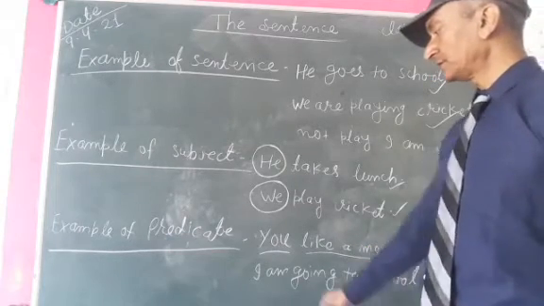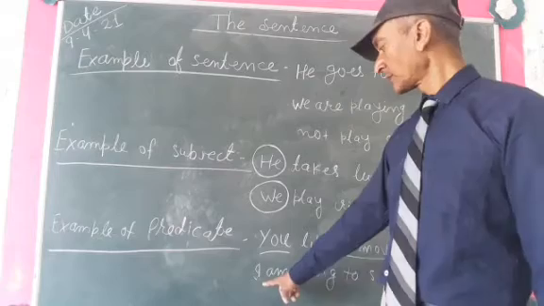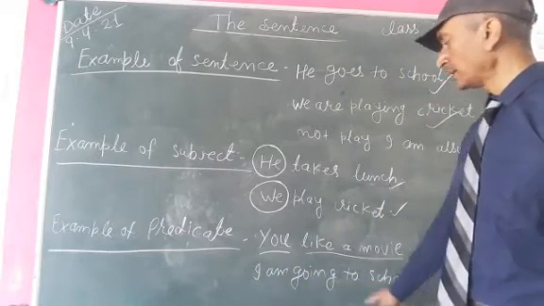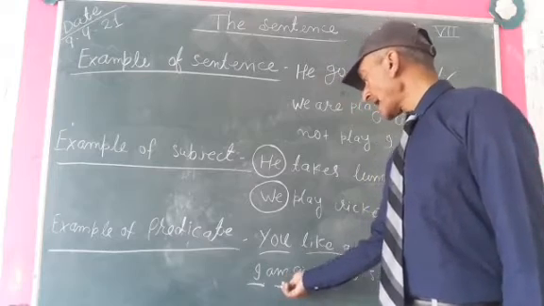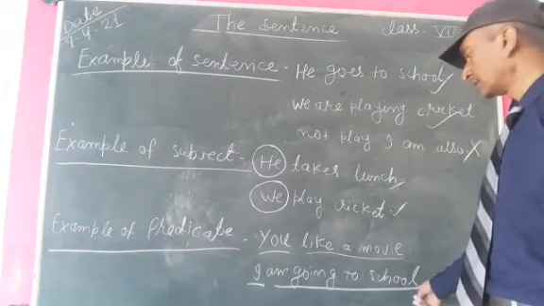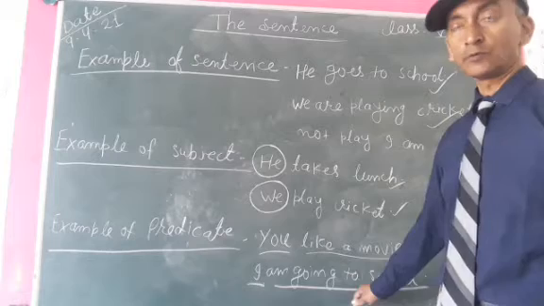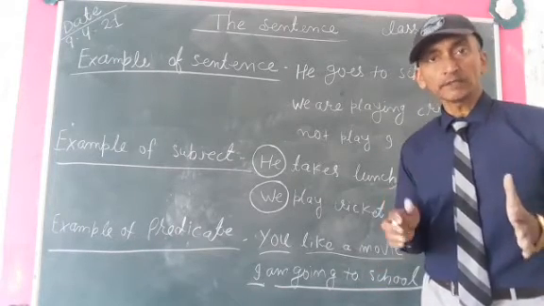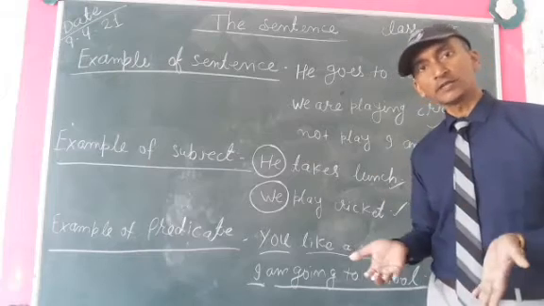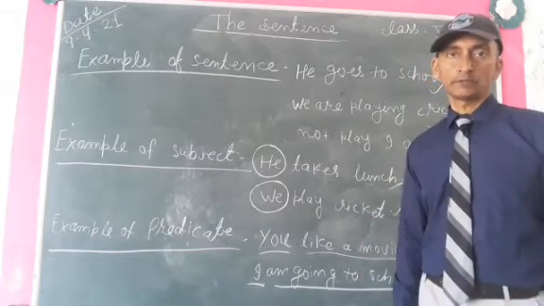And likewise, sentence number two. I am going to school. I is the subject. From am to school, it will be the predicate. So whatever the subject does in a sentence forms the predicate.